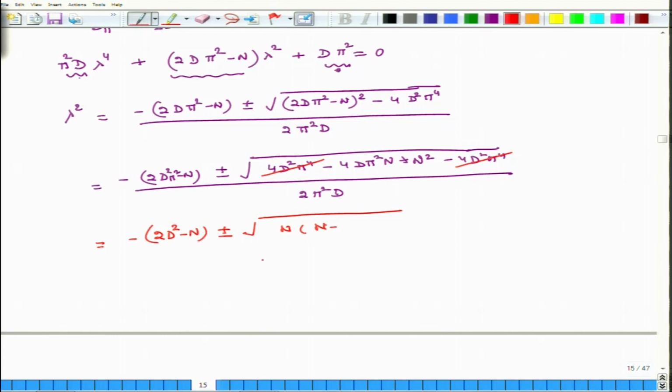So, this is N minus 4D pi square, right, divided by 2 pi square D. So, this is minus 2D pi square minus N, and this is N minus 4D pi square, divided by 2 D pi square. Okay.